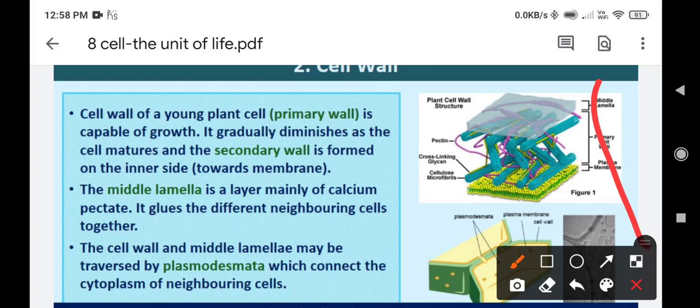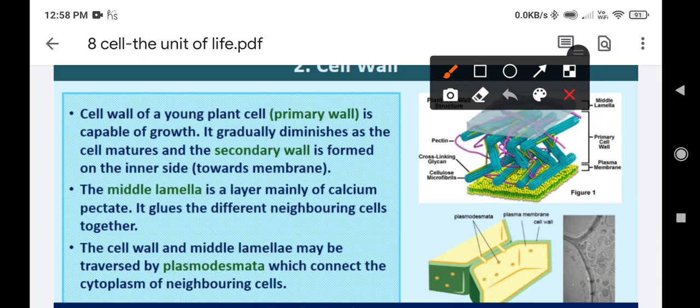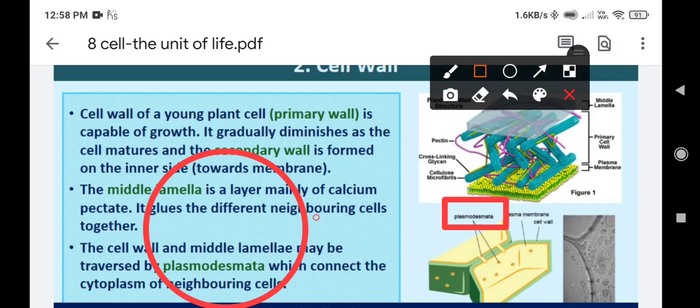Okay, so this is very important to understand, that plasmodesmata is very important. This is plasmodesmata. This plasmodesmata is present between the cell wall and middle lamella of two cells, and its function is only one, that it helps in transport and makes connection between the cytoplasm of two cells. Okay, here you can see this is the plasmodesmata.